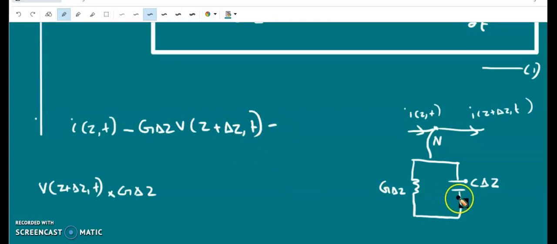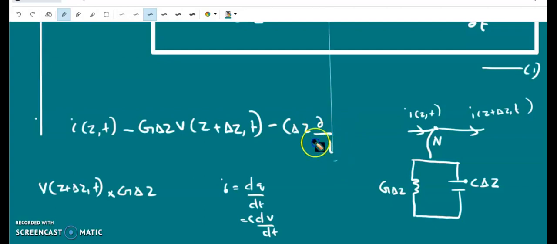Then minus the current through the capacitance. I equals dq by dt, and Q is CV, so it is C into dV by dt. The capacitance of this line segment is C into delta z, so C into delta z into dou by dou t of V of z plus delta z comma t.